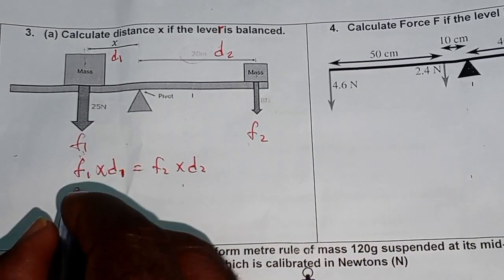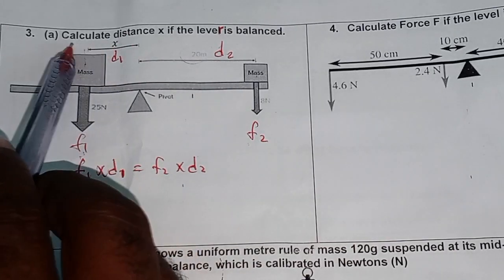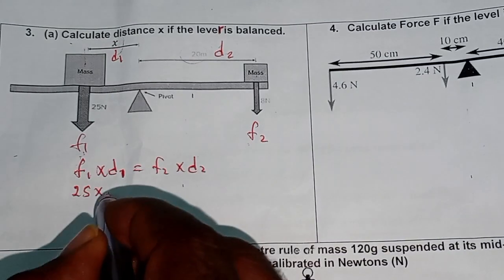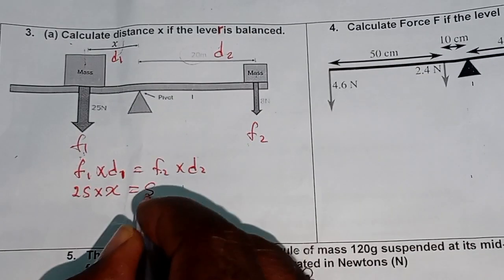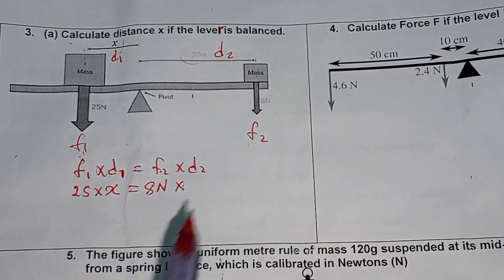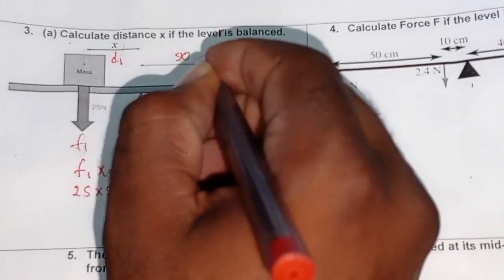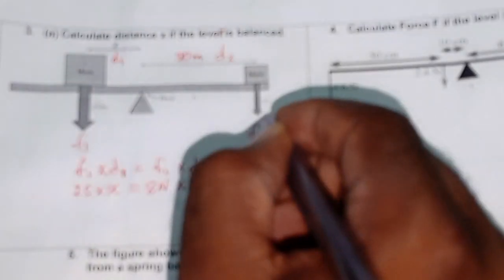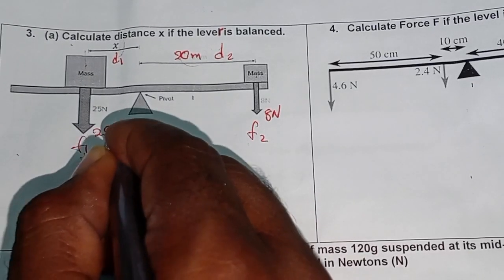Force 1 is 25. So what do we want? Calculate distance x. Distance x equals F2, which is 8 newtons, times distance 2, which is 20 meters. This is 8 newtons, this is 25 newtons.